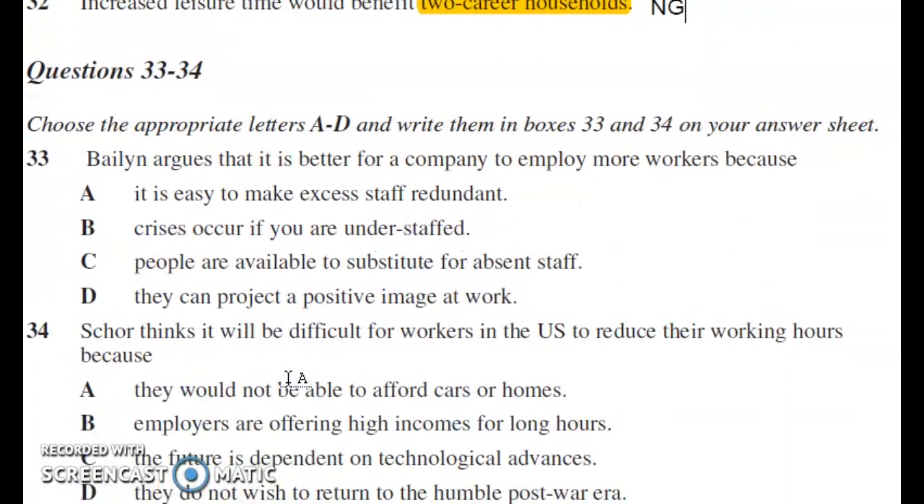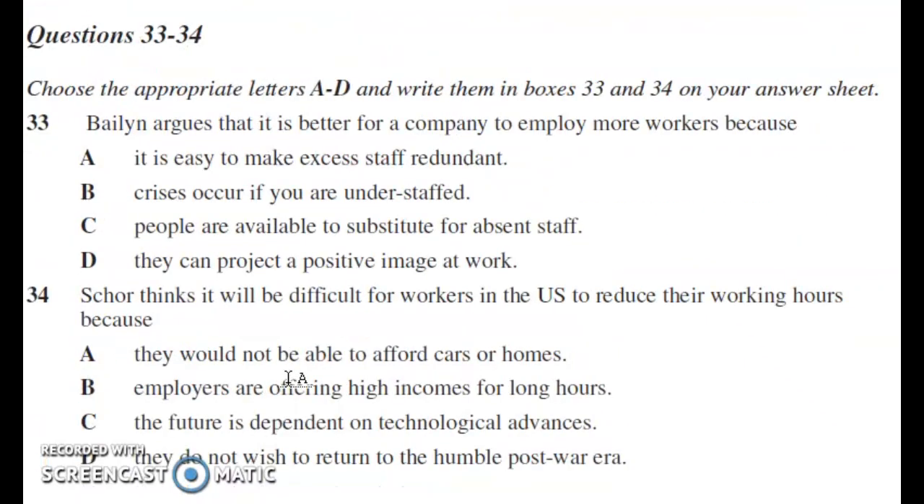Let's see the next type of questions. Now we have two multiple choice questions. 33. Balin argues that it is better for the company to employ more workers because: option A, it is easy to make excess staff redundant. Redundant means the state of laying off employees from work. Option B, crises occur if you are understaffed. C, people are available to substitute for absent staff. They can project a positive image at work. Let's find out in the passage.